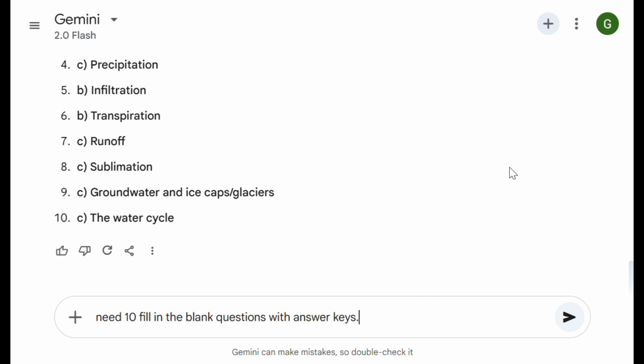So Gemini will understand the context that you need 10 fill in the blanks questions with answer keys on a topic that is already mentioned, water cycle. Let us see.